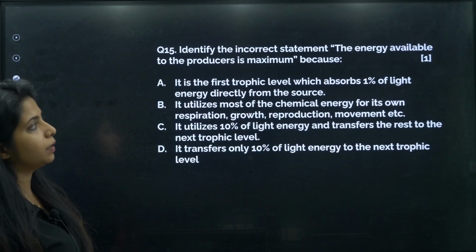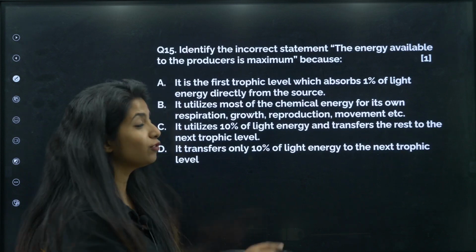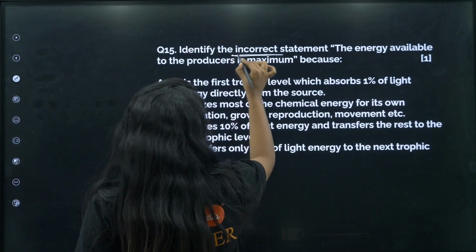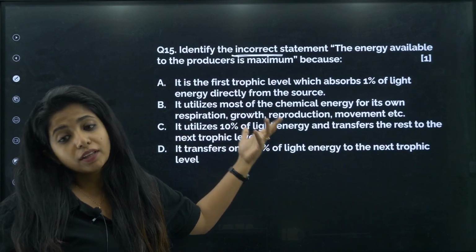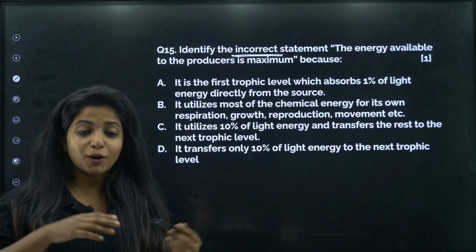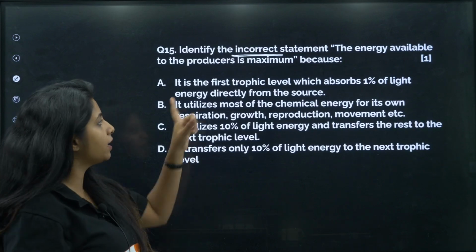Identify the incorrect statement. The energy available to the producers is maximum. You have to find the incorrect statement. So underline incorrect, because sometimes you try to find the correct one and everything might seem correct to you. You get it? It's because everything is correct. Only one thing is incorrect. So you have to find the incorrect statement, underline that.